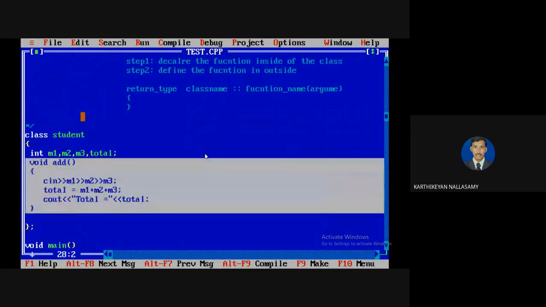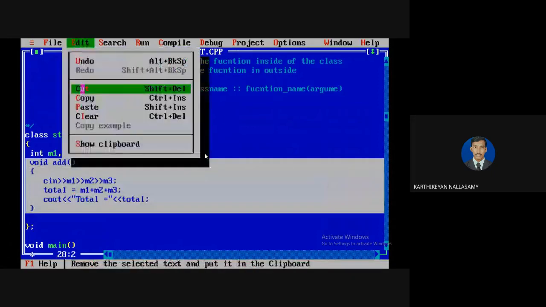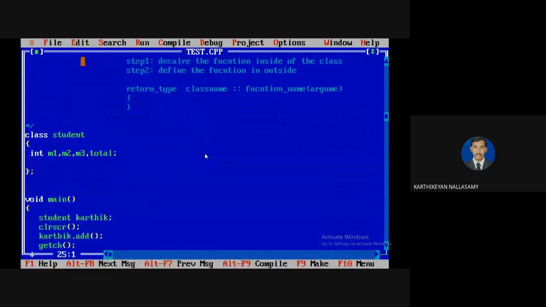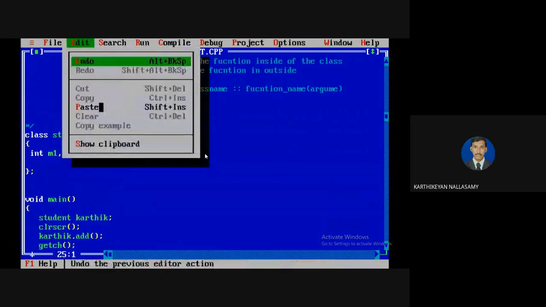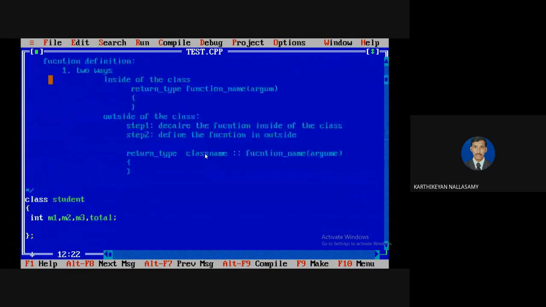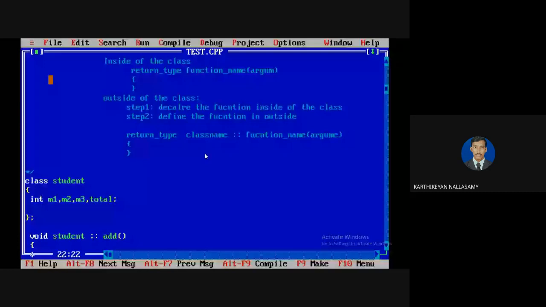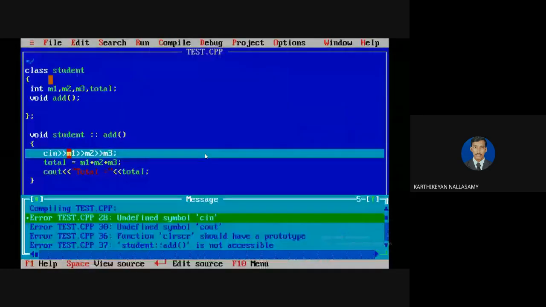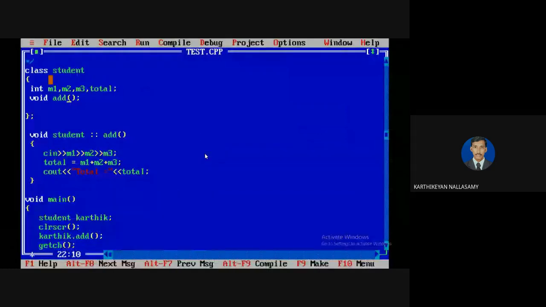So you can cut the entire function and paste it here. That means you are defining it outside of the class. The syntax is return type, then the class name, which is Student, followed by the scope resolution operator, then the function name, and any arguments if there are any. But this is step 2. Step 1 is that we need to declare the function inside of the class, to say this method belongs to this class. I'm going to compile. I'm sorry, I didn't save it, so it usually gives an error message.